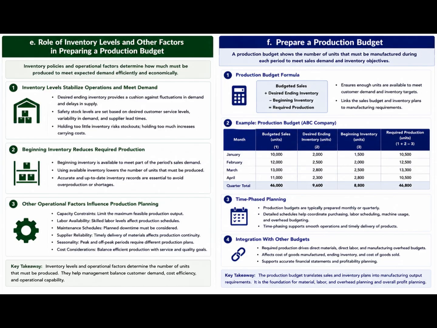Time-phased planning is essential. Production budgets are typically prepared monthly or quarterly to coordinate purchasing, labor scheduling, and overhead allocation. Detailed schedules support operational control and performance evaluation.